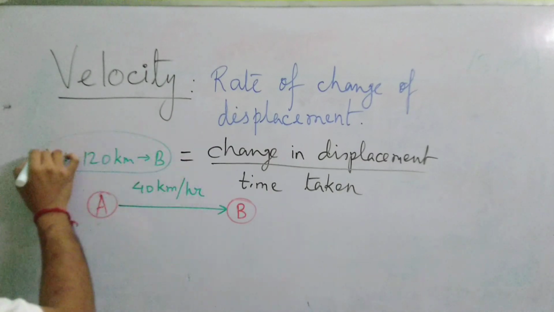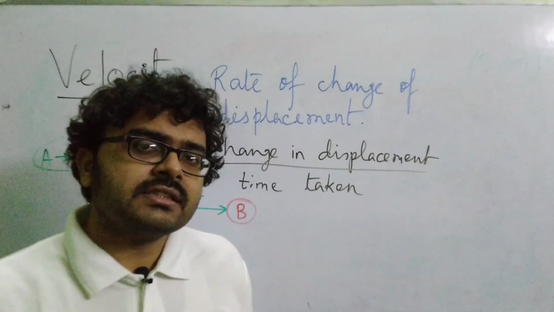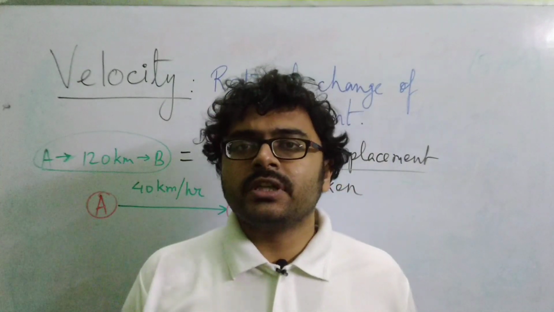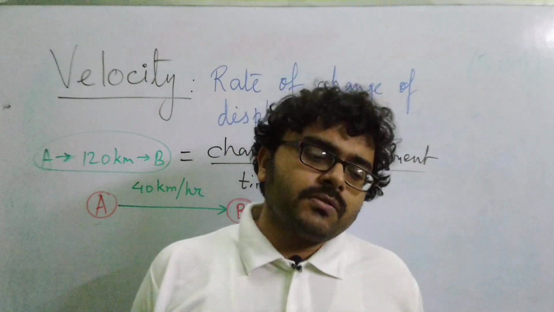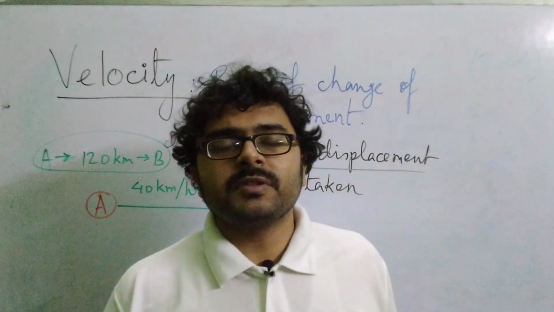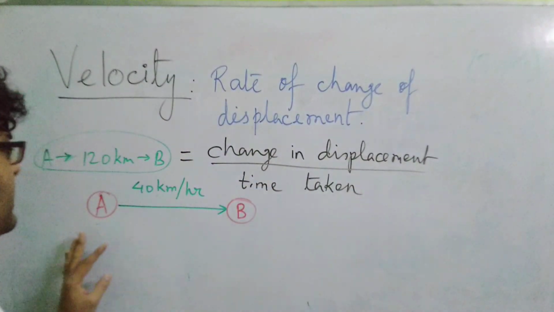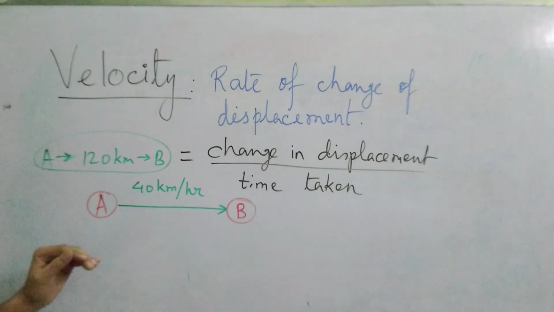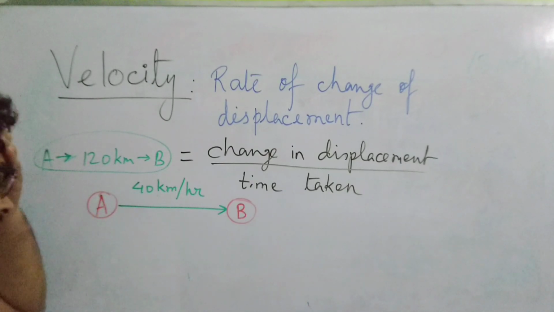Now when I say that the car is moving from A to B, we will be saying that the car has a positive displacement of 120 km. Say it's a straight road, so displacement and distance are the same. So the car is said to have a positive displacement of 120 km. Whereas if the car returns from B to A, if I take this direction to be positive, it is just arbitrary. You can take this direction to be negative also. But generally we take the right direction as the positive.